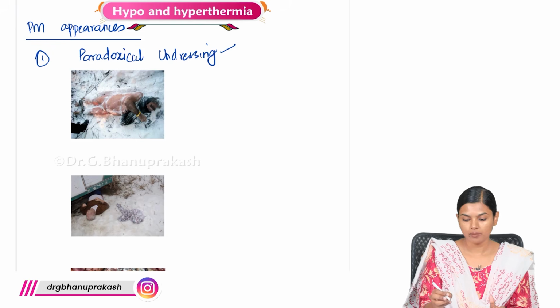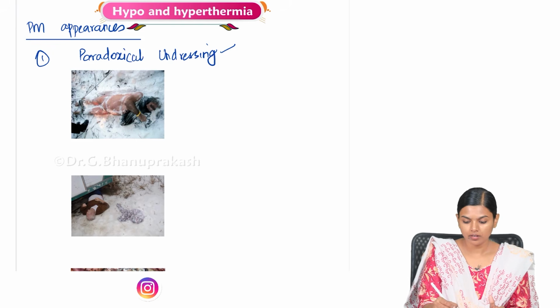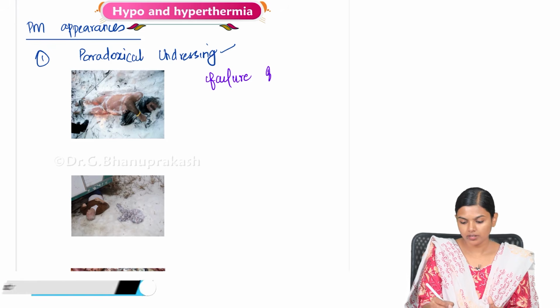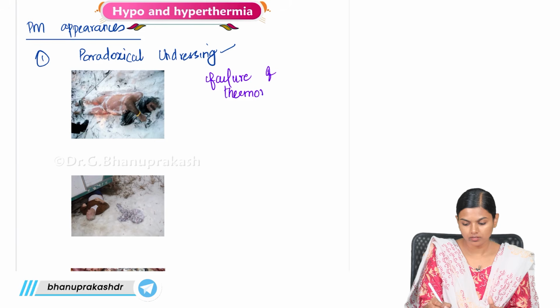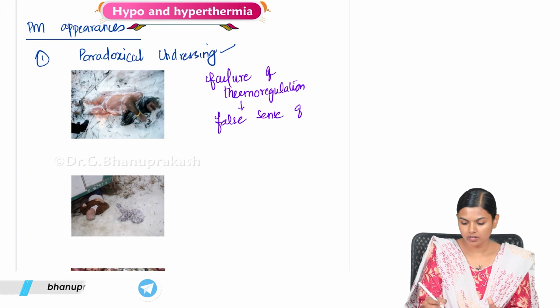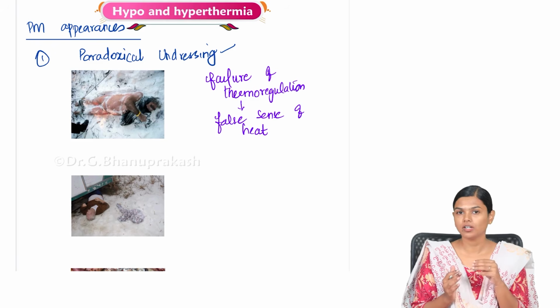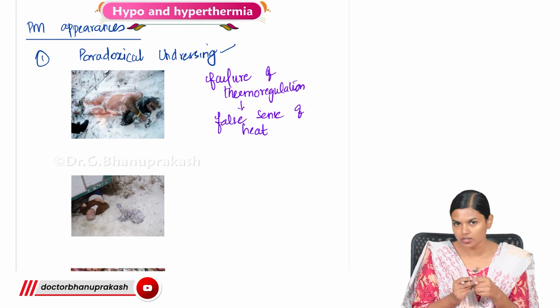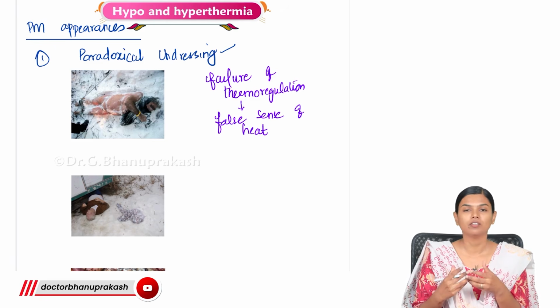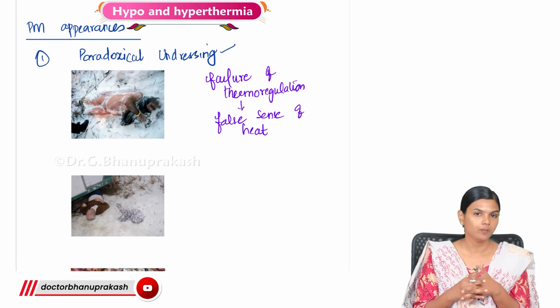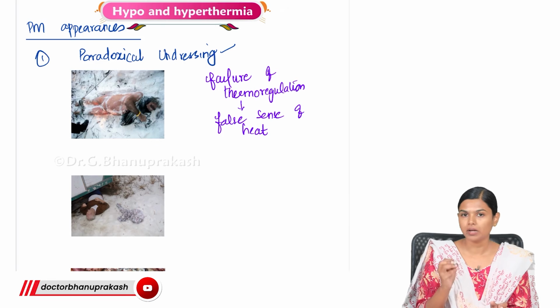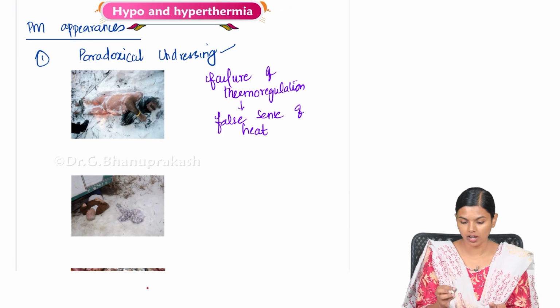And why this is happening is because of the failure of thermoregulation, they will feel this false sense of heat. Because of that, they will be extremely hot. Because of the thermoregulation failure, they will feel this extreme hotness. They will remove all their dress and they will be found naked in the woods. So this is how you will be finding them, and this phenomenon is known as paradoxical undressing.